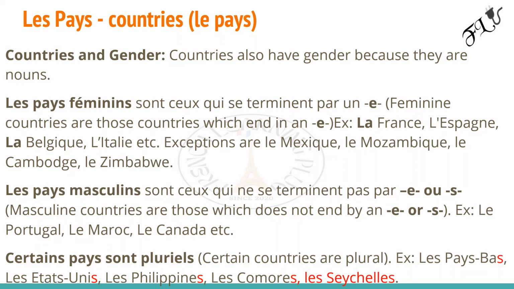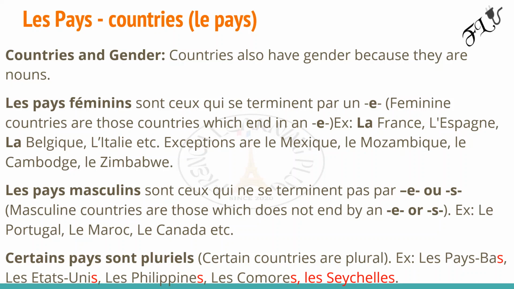Yeah, I guess now you know that countries that neither end in an E or an S are masculine. So any other country that ends in A, B, C, D, F, I just take it to Z. All aside E and S, the rest are masculine. I think that's fine.